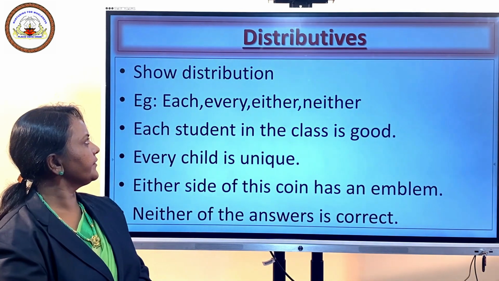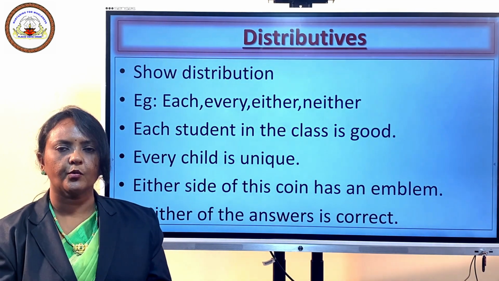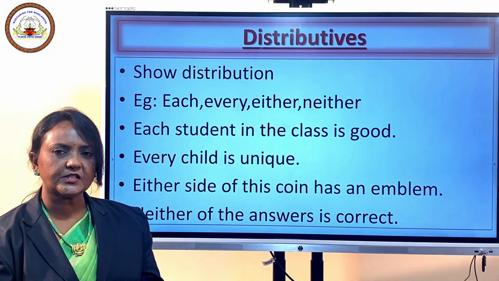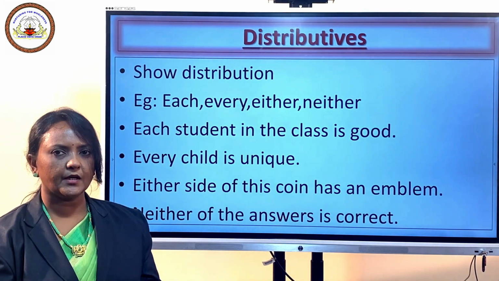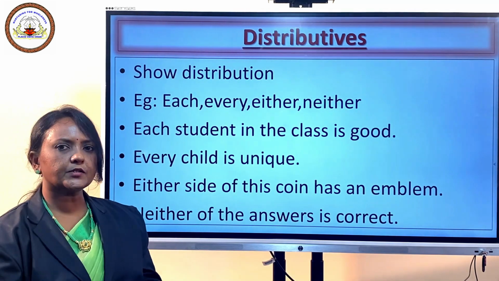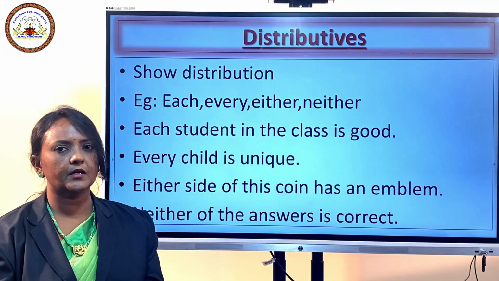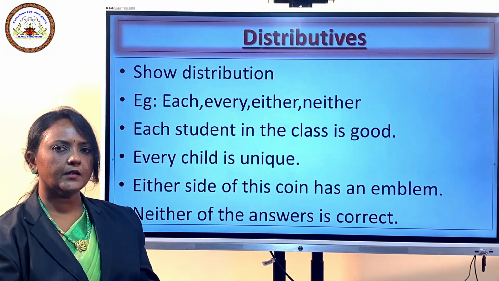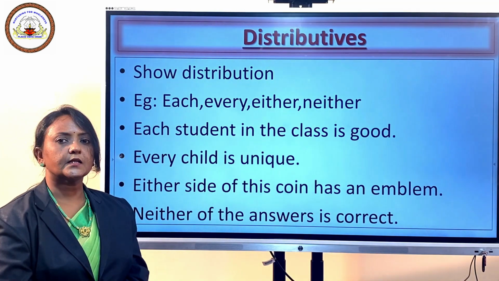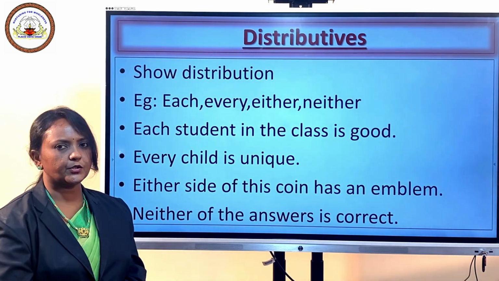As you can see, it shows distribution and it refers to one. Some examples of distributives are each, every, either, neither. I told you it refers to one, so always remember to use a singular verb. Let us see a few examples. Each student in the class is good. Every child is unique.